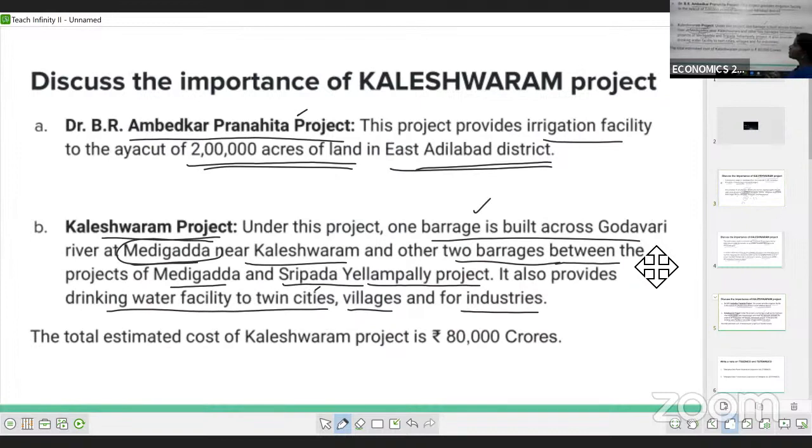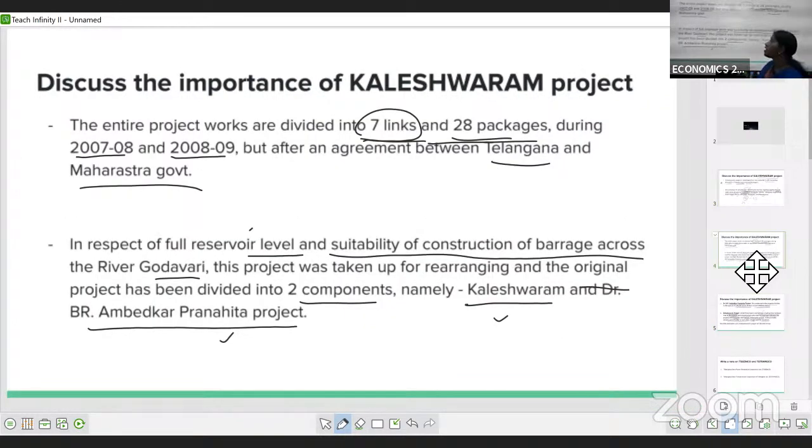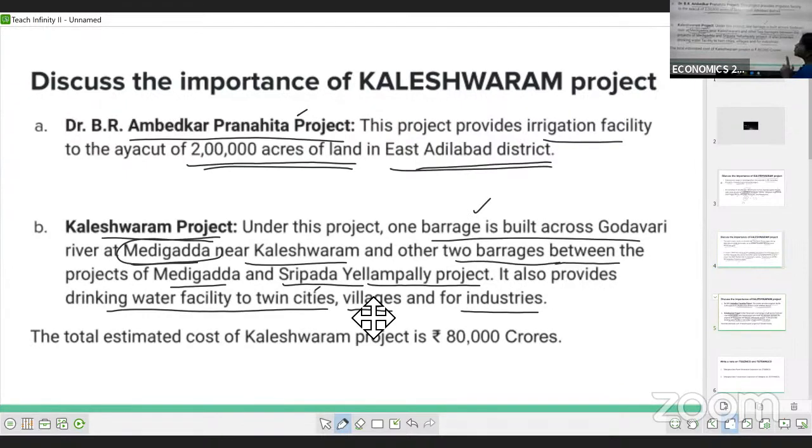And after that, what happened? Following the agreement between the Telangana and the Maharashtra governments, they changed this and divided it into 2 components. One is Kaleshwaram, another one is the Dr. B.R. Ambedkar project. So first, the B.R. Ambedkar project: in order to supply the East Adilabad district, they constructed the ayakat for 2 lakh acres of land. Second one is the Kaleshwaram project.